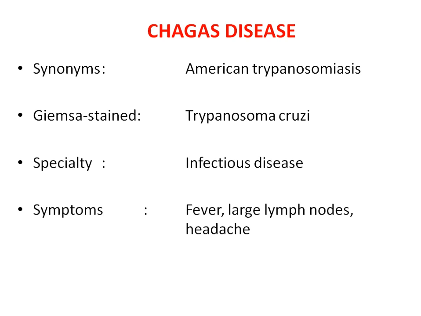So, a few systematic highlights with regard to Chagas disease. Synonyms: Chagas disease is also called American trypanosomiasis. It can be detected in diagnostic laboratories by using Giemsa stain. Trypanosoma cruzi can be easily identified under the microscope by Giemsa stain. The speciality: it is an infectious parasitic disease. Symptoms include fever, swollen lymph nodes, where the lymph nodes are infected, and severe headache.